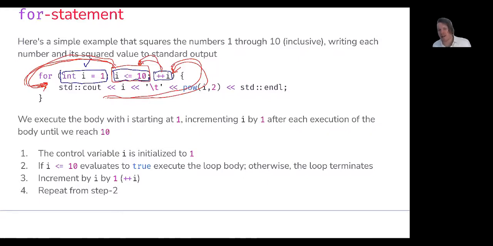So we execute the body starting with i at 1, increment i by 1 after the execution of the body until we reach 10. The control variable i is initialized to 1. We check the condition. If it evaluates to true, hit the loop body, otherwise the loop terminates. If we hit the loop body, increment i by 1, repeat from step 2.